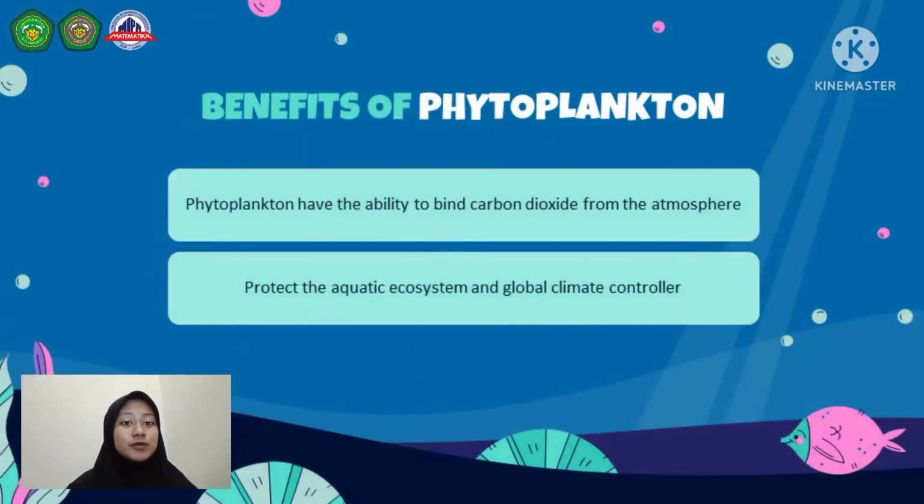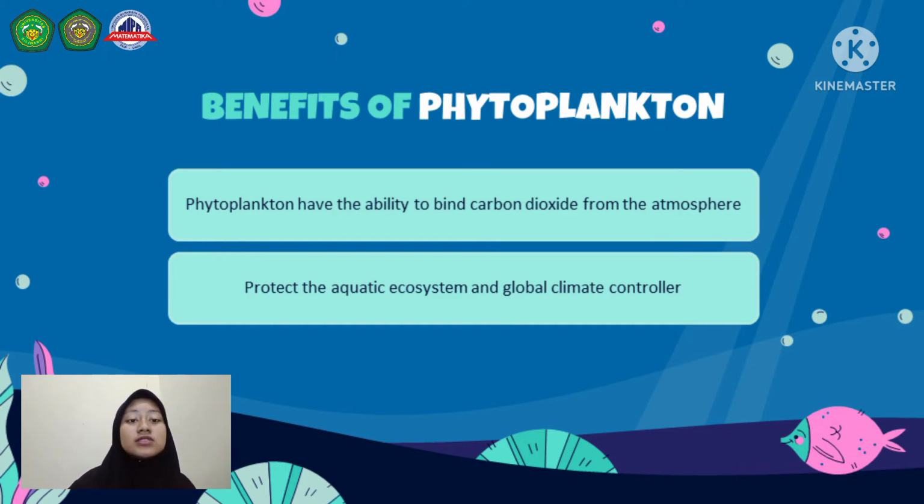Next, what is the benefit of phytoplankton? From the result of the LIPI study, phytoplankton have the ability to bind carbon dioxide from the atmosphere. To note, carbon dioxide is one component of greenhouse gas that can make the atmosphere on Earth warmer.